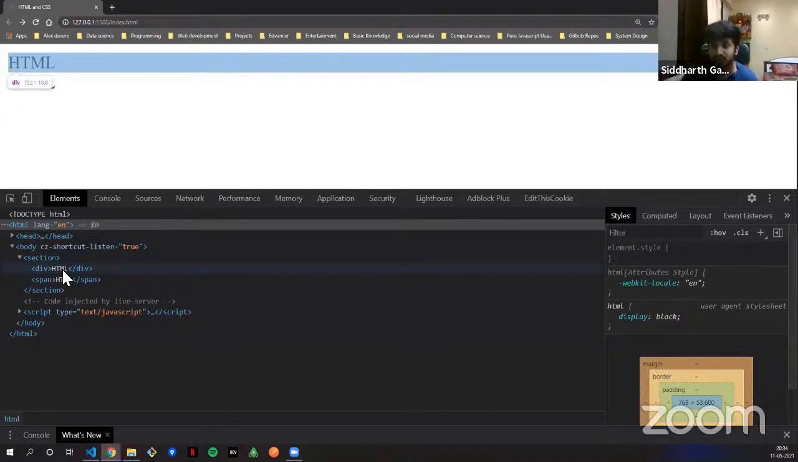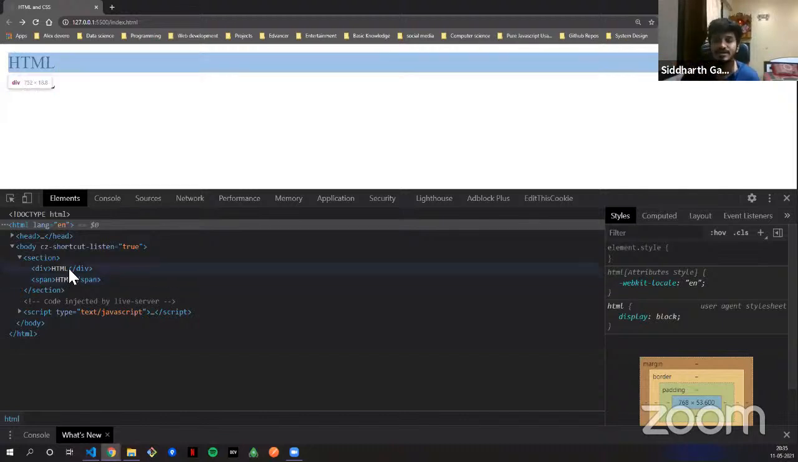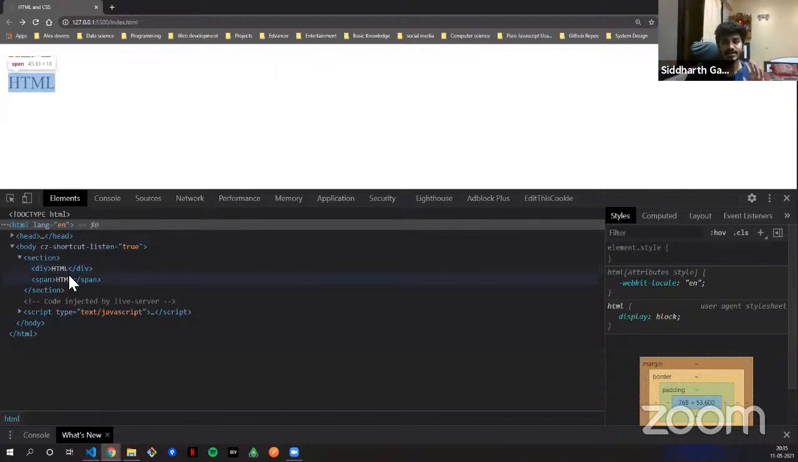Now, when you hover over span, you see the blue part is only till the content. Wherever the content is ending, the span tag is ending, the blue part is ending. So this is what a block element and an inline element are.